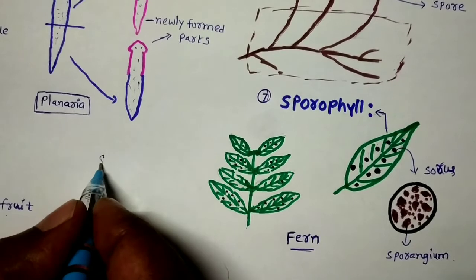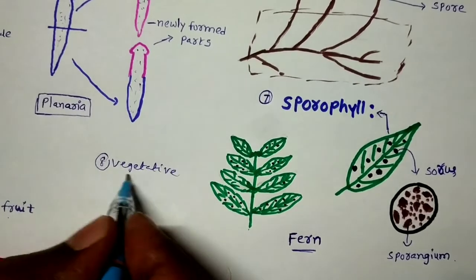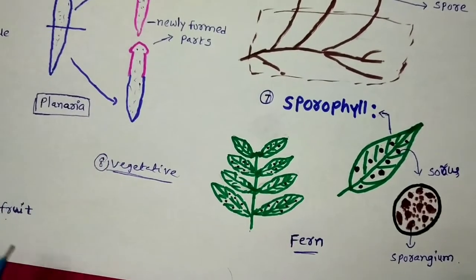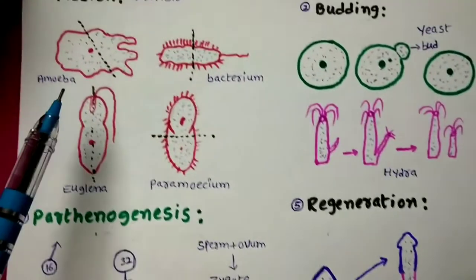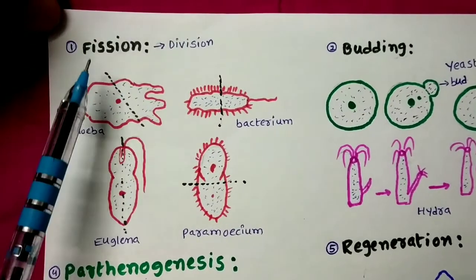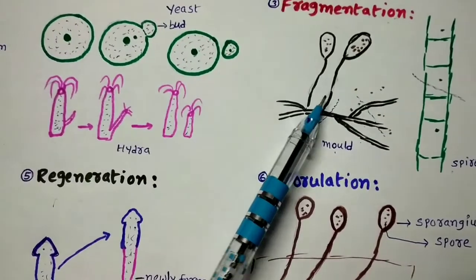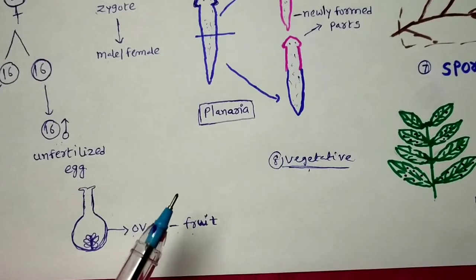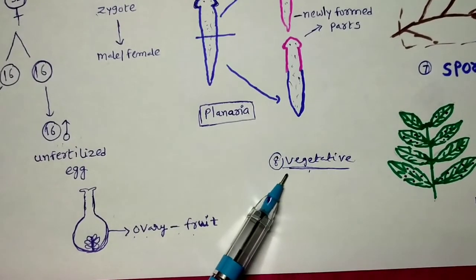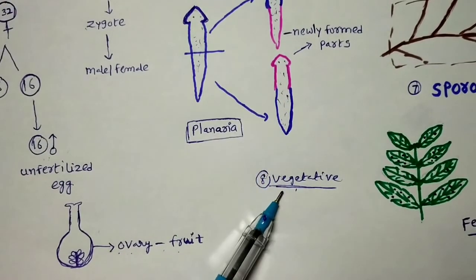This is going to be a very important method. Vegetative propagation methods we will discuss in the next class. They are the major types of asexual reproduction methods present in plants. Anyway students, once again you can see some types of the asexual reproduction methods: fission, budding and fragmentation, and coming to parthenogenesis, regeneration, sporulation, sporophyll. Next we will see the vegetative propagation methods. Means asexual reproduction is not completed. Again we are going to discuss some more methods, vegetative propagation methods.